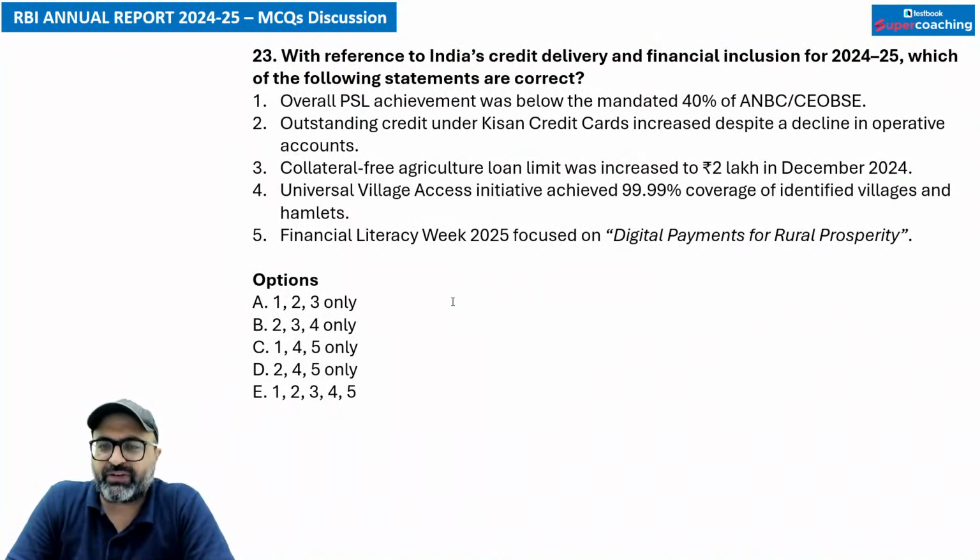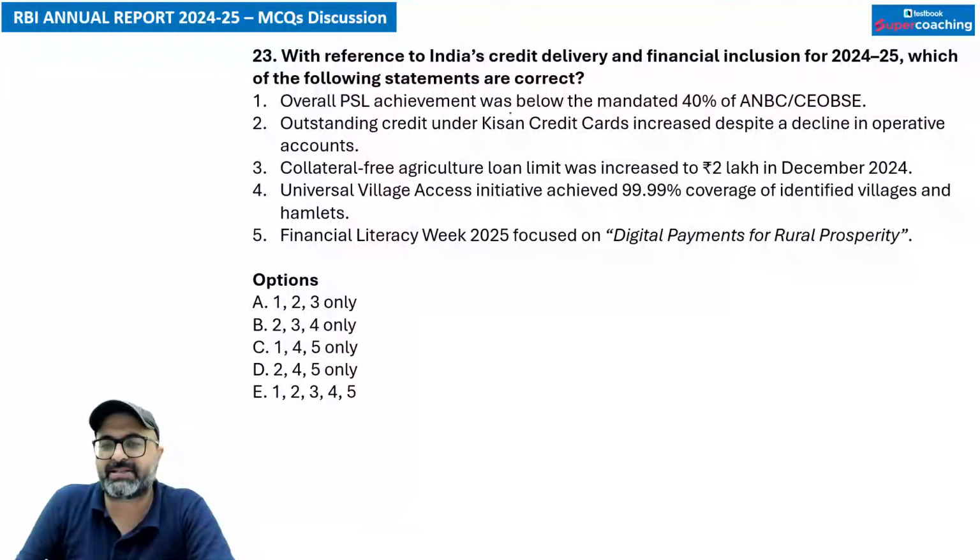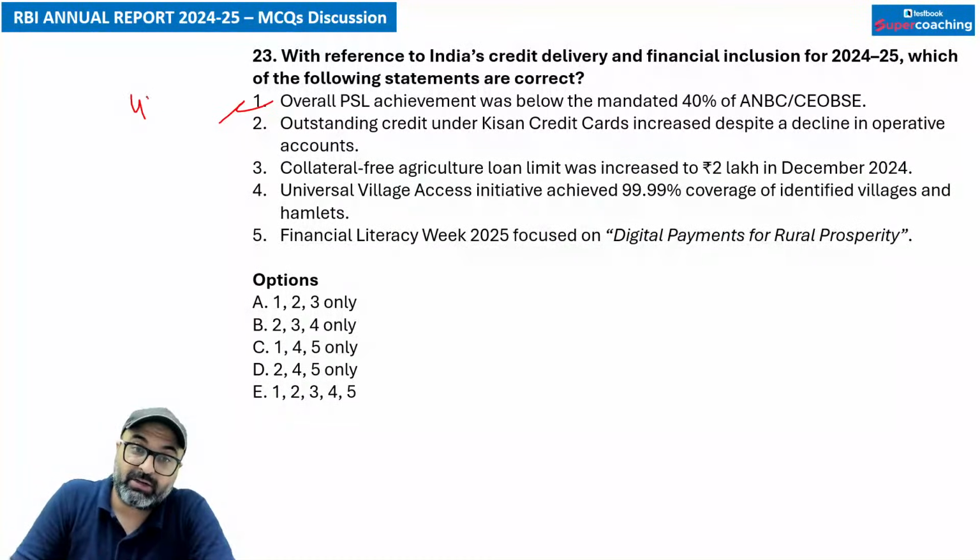Okay. With reference to India's credit delivery and financial inclusion for 2024-25, which of the following statements are correct? Overall, priority sector lending achievement was below the 40% mandate. No sir, this is wrong. Overall it was 43.1%, which is above the mandate.